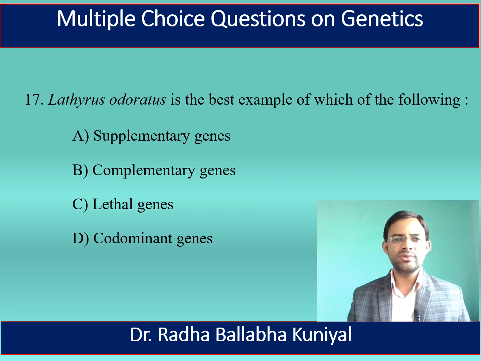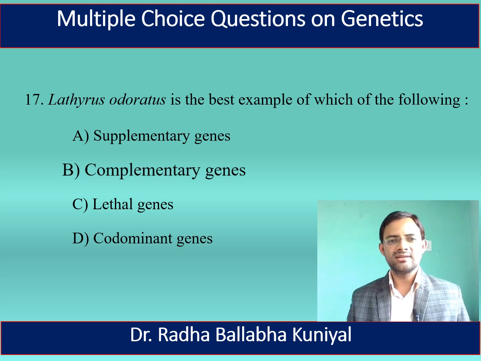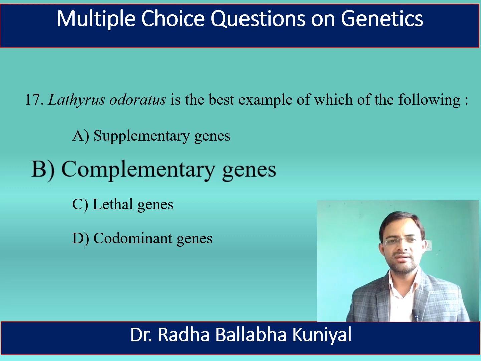Now, the next question is, Lathyrus odoratus is the best example of which of the following? A. Supplementary genes, B. Complementary genes, C. Lethal genes, and D. Codominant gene. Here, the right answer is complementary genes. Lathyrus odoratus is the best example of complementary gene interactions.